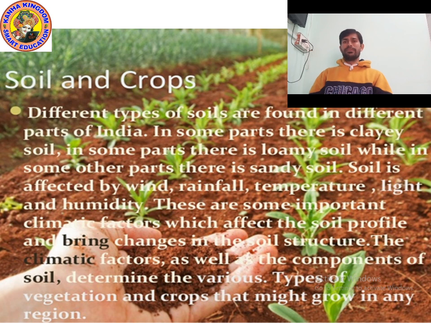Somewhere sandy soil is found, somewhere clay soil is found, somewhere loamy soil is found. In some parts there is clay soil, in some parts loamy soil, while in other parts there is sandy soil.